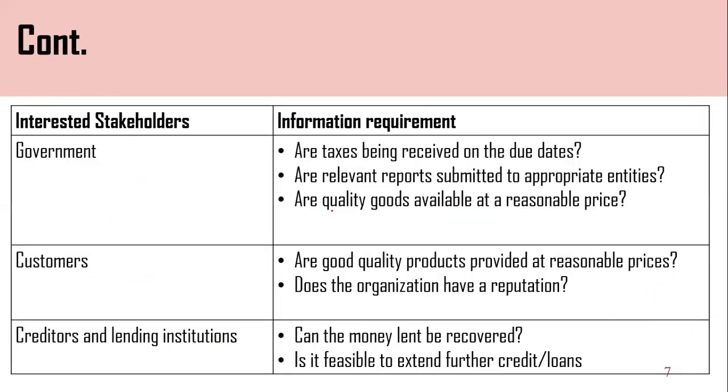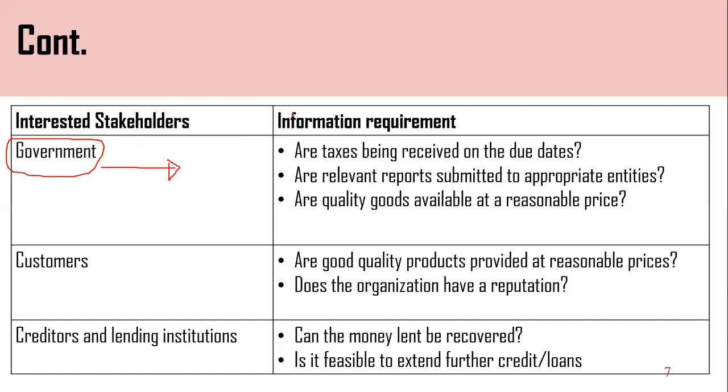Yes, then continue. Interested stakeholders, government. This is the topic actually we are currently more concerned about, the government, right? Government is the main place where the business organizations are accountable, right? For what? The main income of the government is what? Tax income. Then government charge tax based on the financial figures, right? Based on the financial figures.